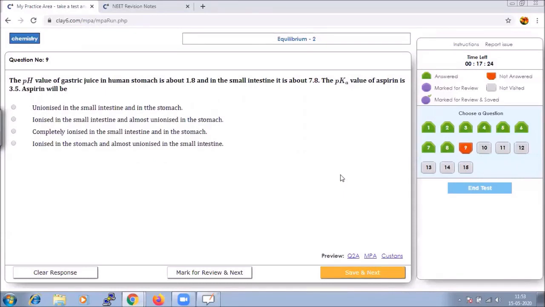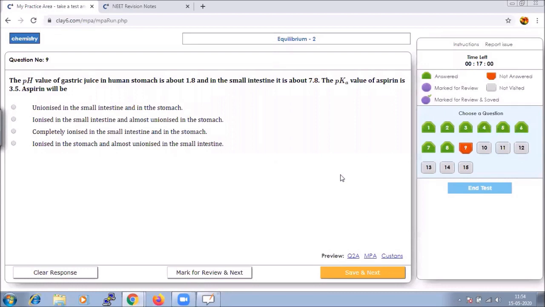The pH value of gastric juice in the human stomach is about 1.8, and in the small intestine it is about 7.8. The pKa value of aspirin is 3.5. So what will aspirin be, from the given options?